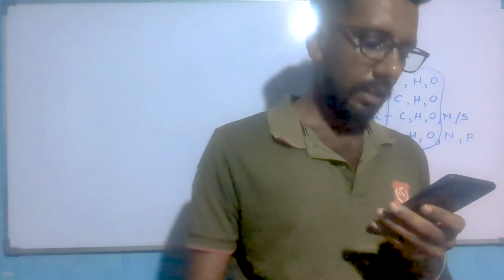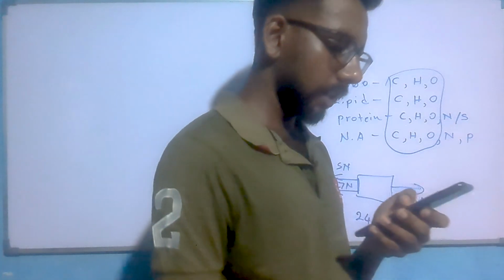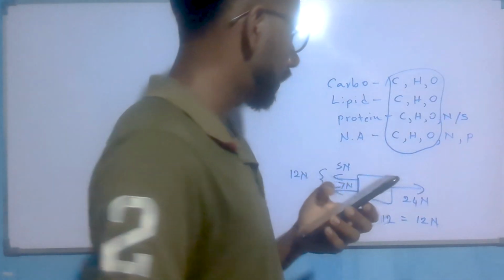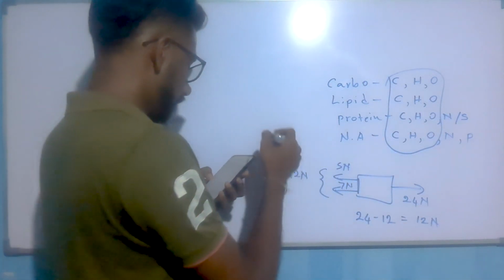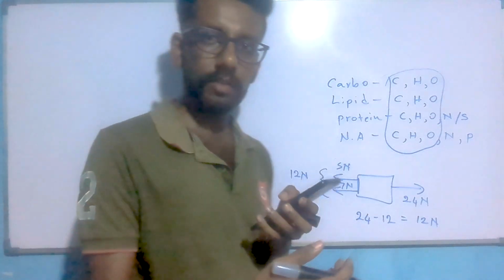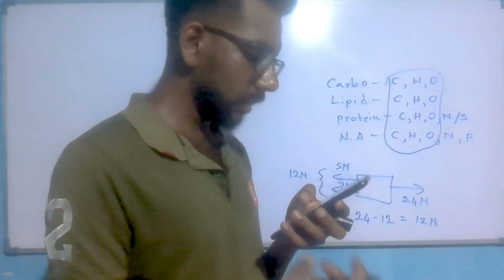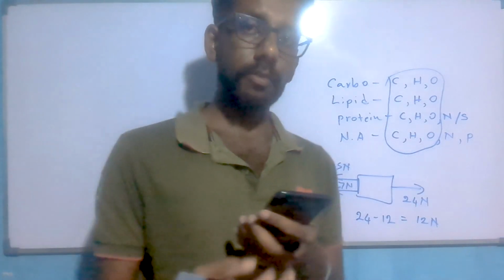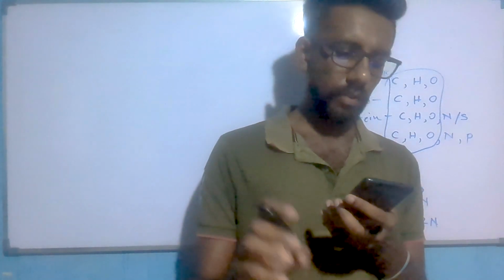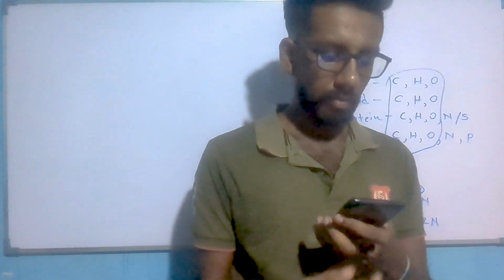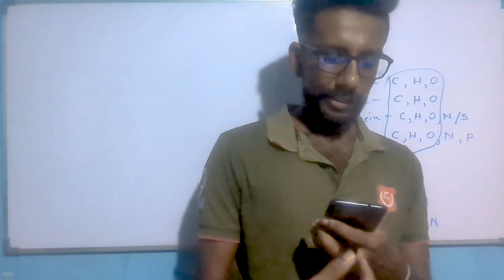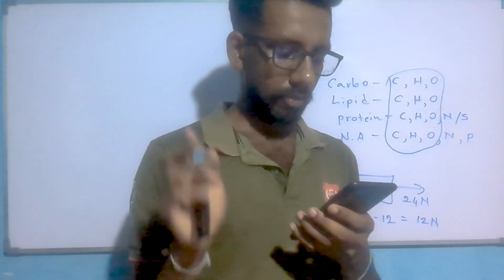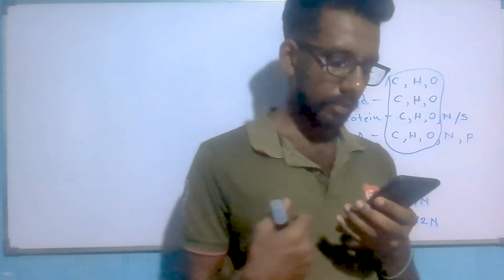Seventh one. Which of the following species contain 10 electrons, 11 protons and 12 neutrons? Here they are asking 10 electrons, 11 protons and 12 neutrons. Magnesium has 2 plus. 2 plus means they have removed 2 electrons, so they have 10 electrons. Magnesium has 12 electrons before ionizing, so now magnesium has 10 electrons but 12 protons. So the first one is not the answer.